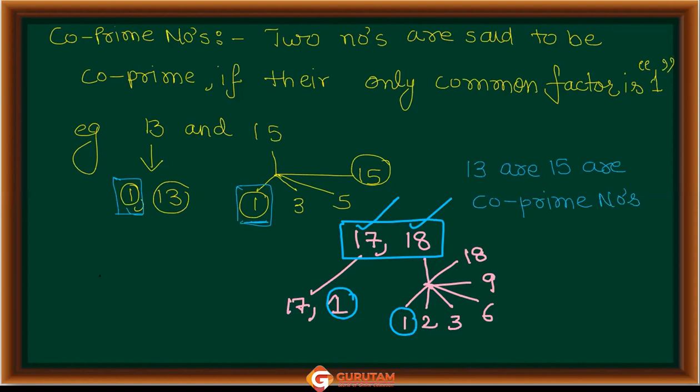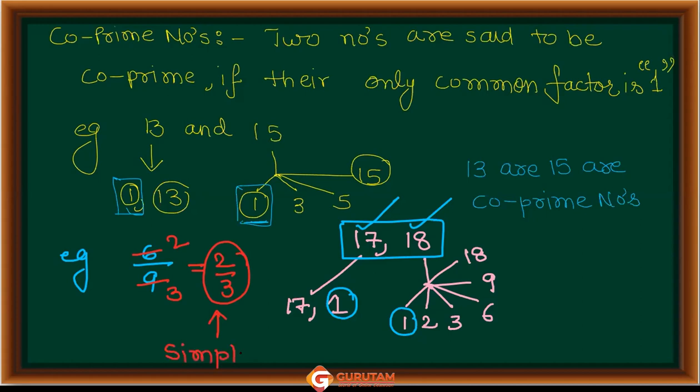Right. So what exactly I want to say is, if I have a number 6 upon 9, then what can you see here? We can cut it, है ना? 3 twos are 6, 3 threes are 9. So this is 2 upon 3. Do you know what this form of number is known as? When cutting is not possible, P upon Q, this is known as simplest form. You remember that? It is known as the simplest form of a rational number.